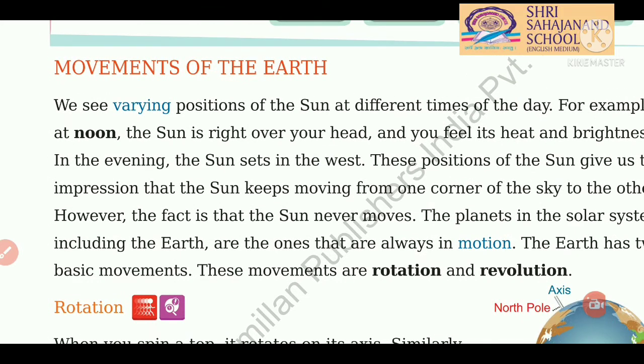We see varying positions of the sun at different times of the day. Varying means different. Students, we can see the different positions of the sun at different times of the day.